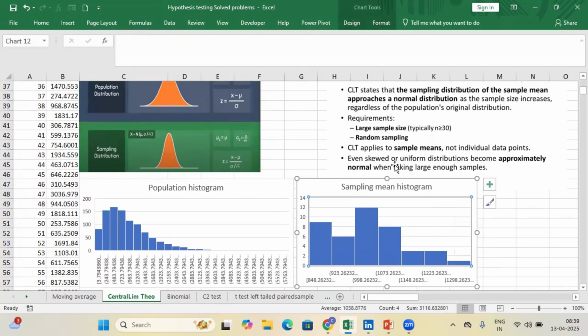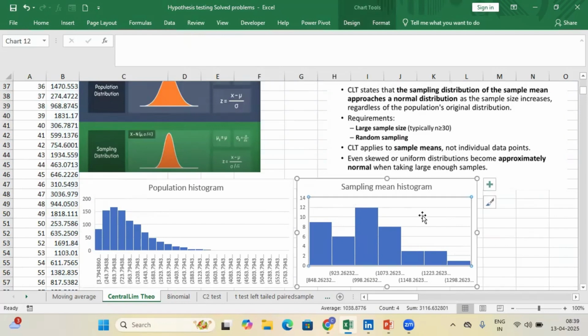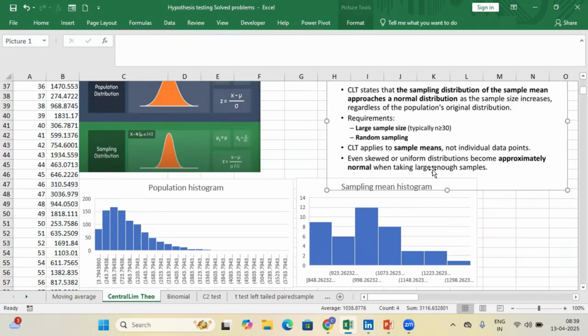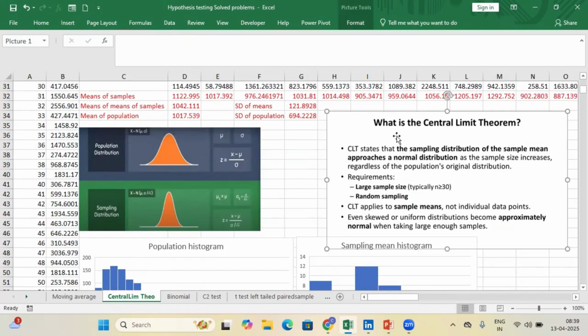That's what it says. Even a skewed distribution, or a uniform distribution that is almost equal, becomes approximately normal. It has not yet become normal, but approximately normal when taking large enough samples, provided each sample size is minimum 30 or more, and there has to be random sampling, and that has to be a large number of samples.